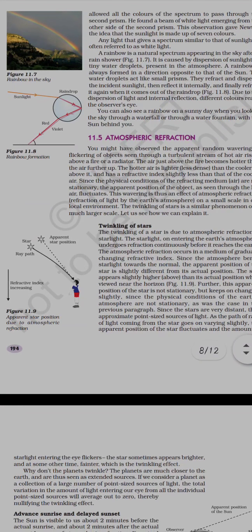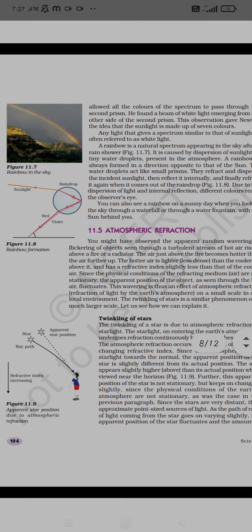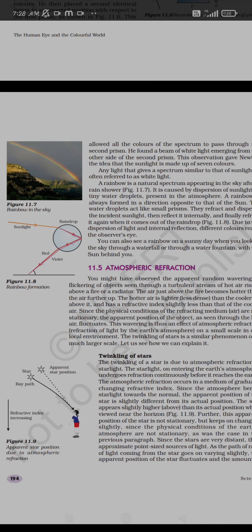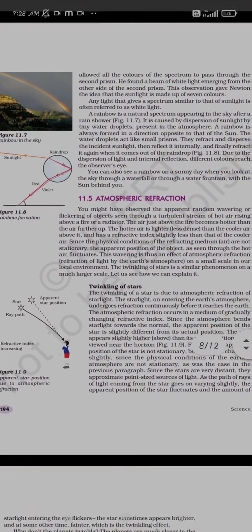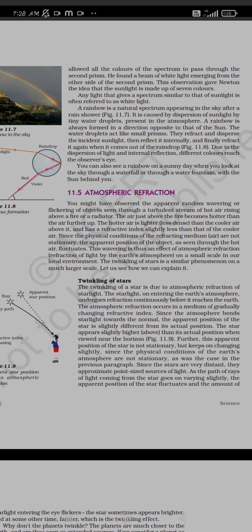Now if we talk about atmospheric refraction, what it is, that is when the light ray is bending. So refraction happens in the atmosphere also, because our atmosphere has different layers of air, and when the sunlight comes from the sun, it passes through different layers and enters our earth's surface. Different layers will have different density. When it is less dense, the lighter air, it is hotter, and if we talk about the denser air, of high density, then the atmosphere will be cool.